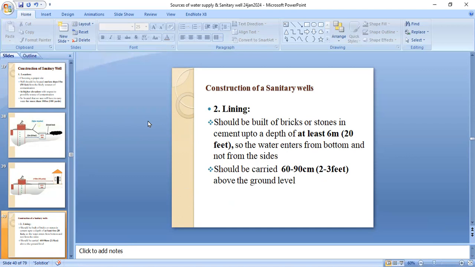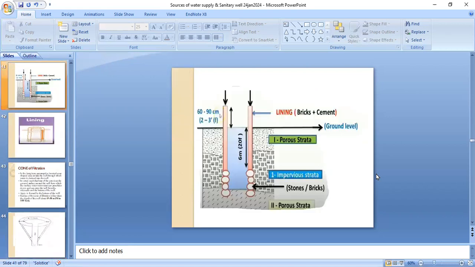So the water enters from the bottom and not from the side. It should be carried 60 to 90 centimeters, 2 to 3 feet above the ground level. This area is called the parapet wall. This is the diagram showing the sanitary well. This is the parapet wall that is 2 to 3 feet above the ground level, so that nothing can get its entry into the well.